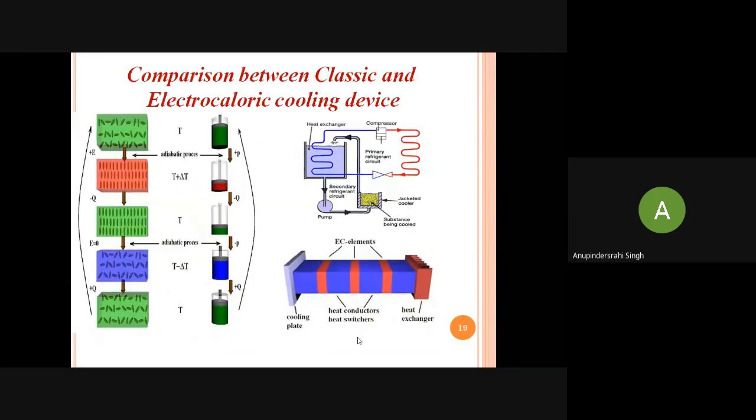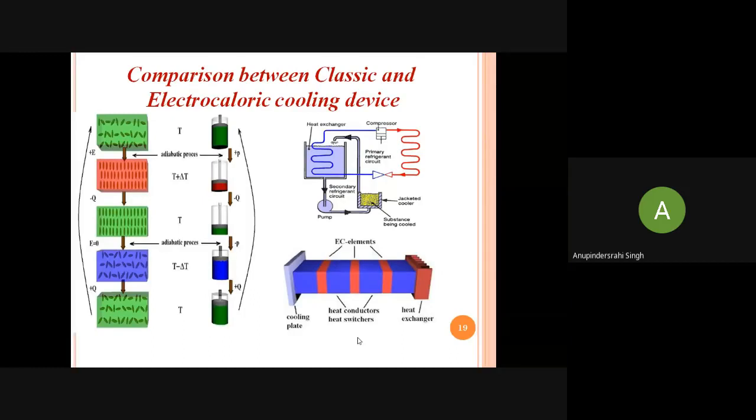Now, this is a comparison between classical and electrocaloric cooling. I have already told how the electrocaloric cooling is done. We apply the electric field on the material, and then the temperature of the material changes.